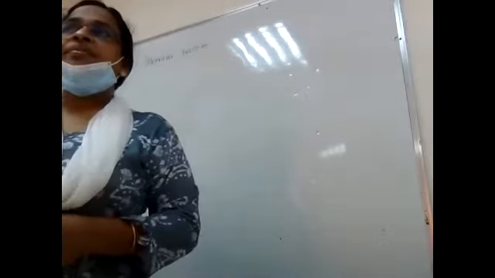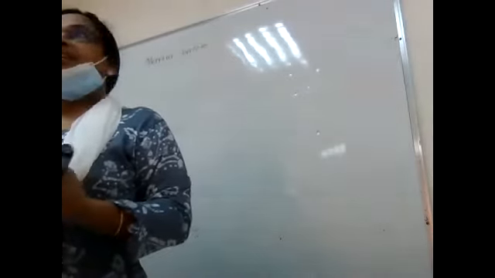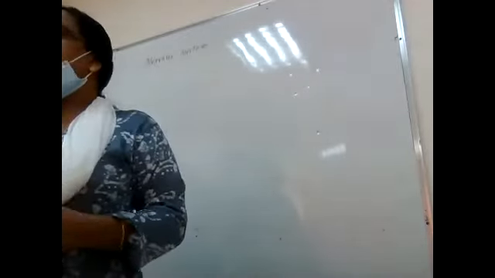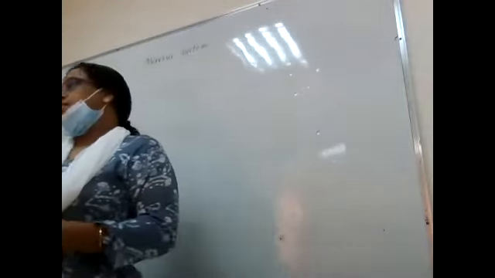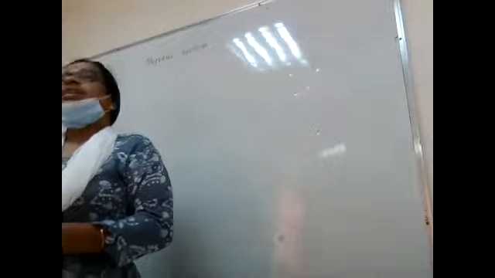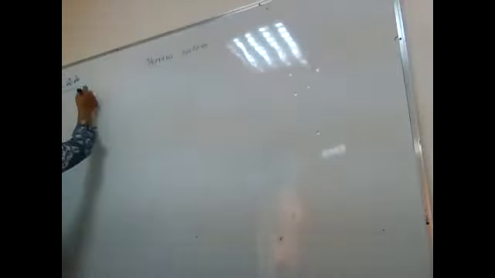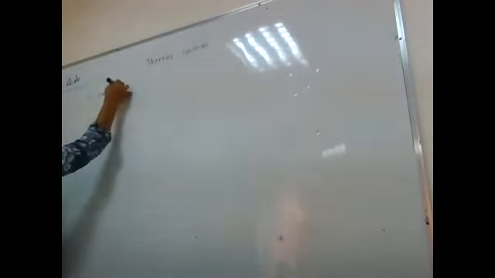Can you say some activities that are going on inside our body? Breathing and circulation of blood, pumping of the heart. All these are actually controlled by the nervous system. So the main function of the nervous system is to control and coordinate the activities.